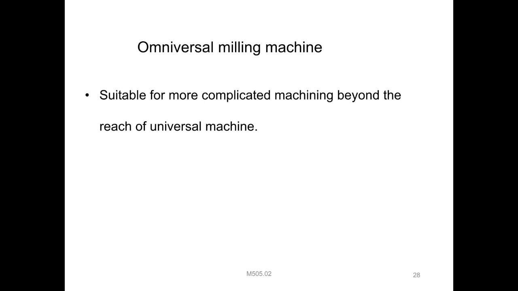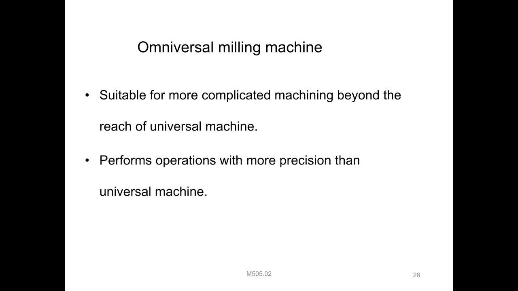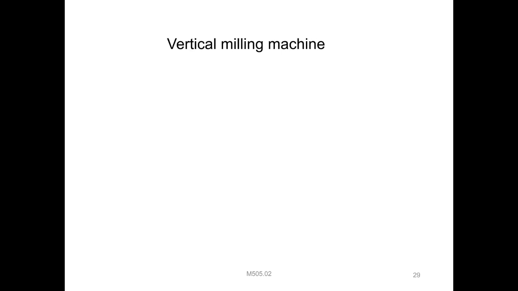It performs operations with more precision than the universal machine, a very high amount of precision. It should be kept in conditioned rooms, meaning air conditioned rooms.